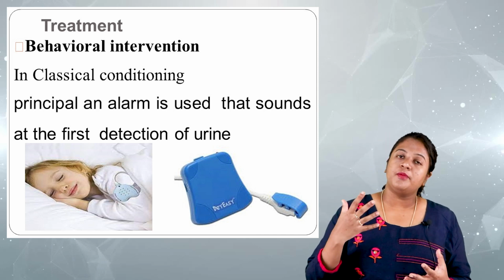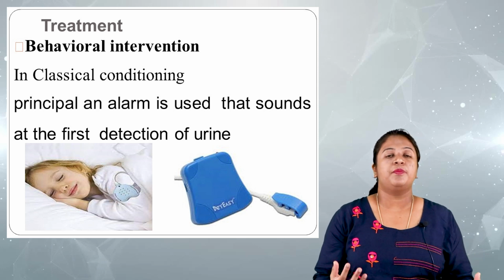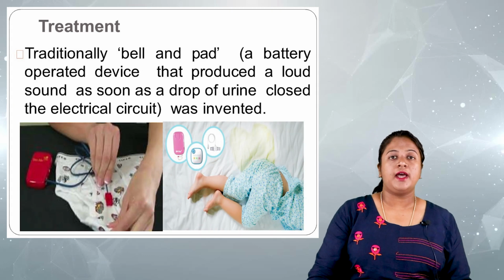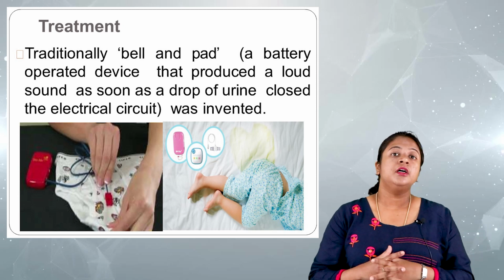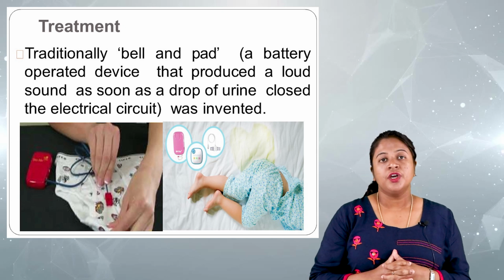Here an alarm is used which will give a sound whenever the child passes urine. Traditionally it is called the bell and pad technique. In the napkin or the pad there will be a bell attached.